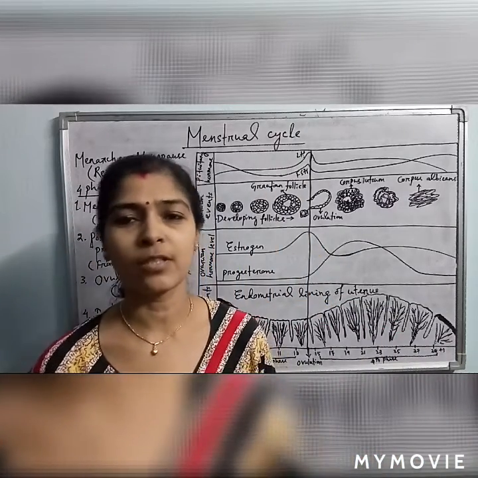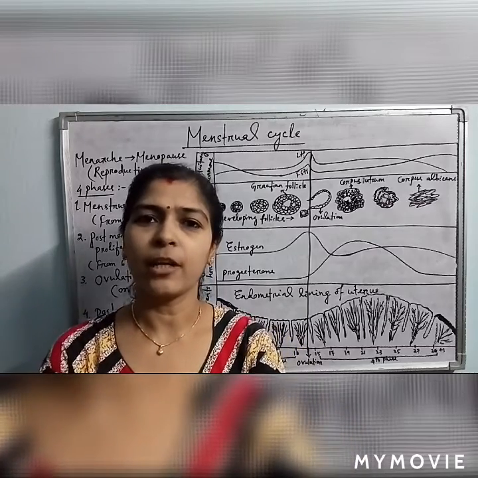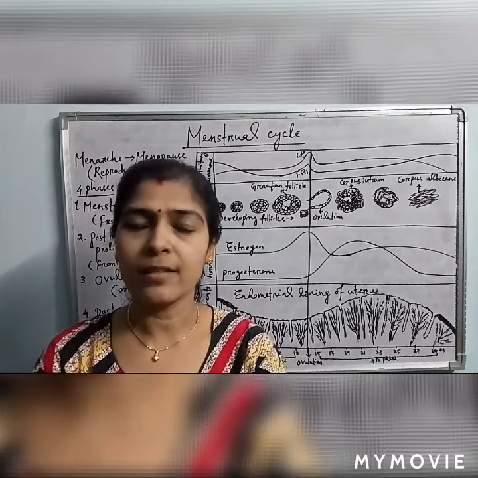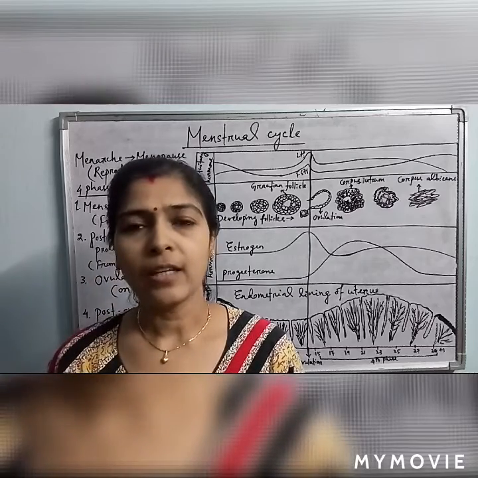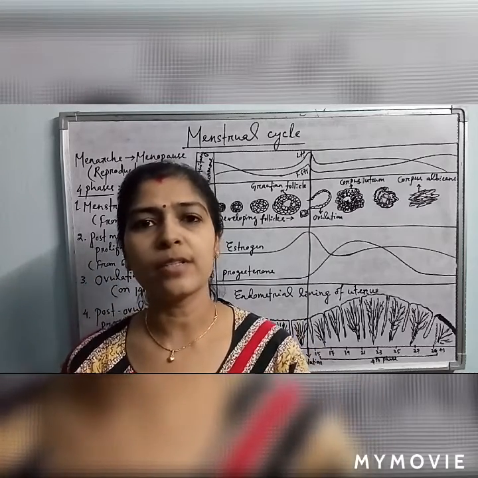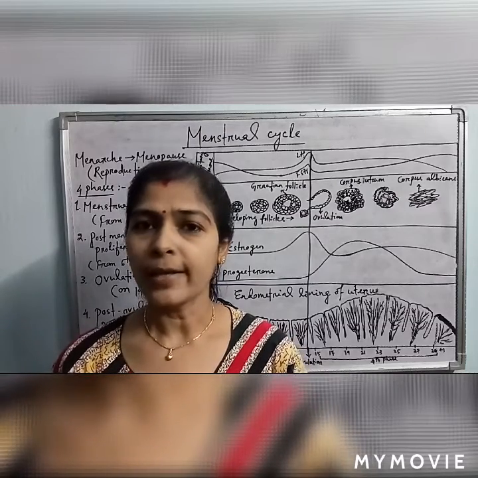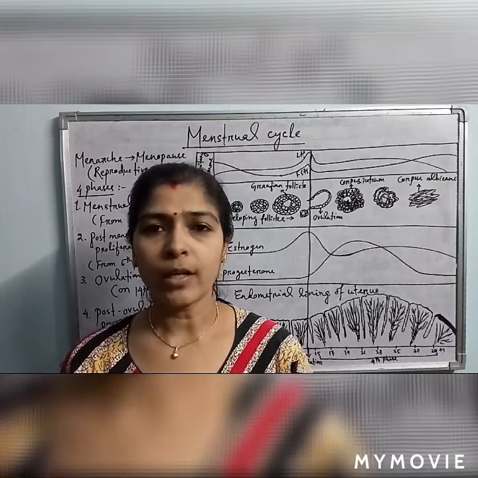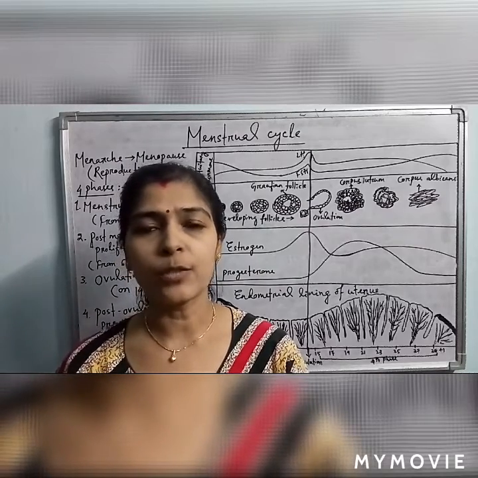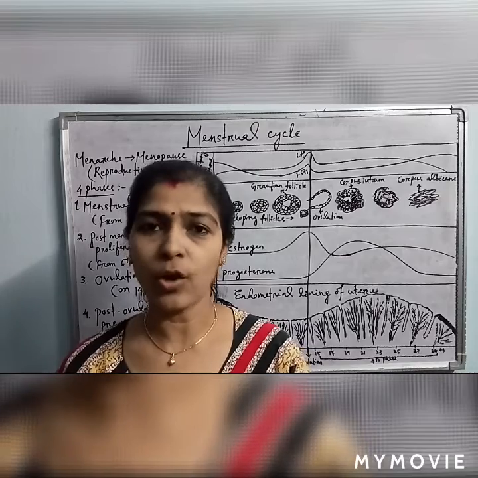Today we'll discuss the menstrual cycle. The menstrual cycle is the reproductive cycle of women which starts from menarche. Menarche is the age of puberty, and it ends with menopause. This menstrual cycle is maintained by 4 different phases. Let's have a detailed look at what hormones control the menstrual cycle, what occurs during it, and what the period of this cycle is, all these things.